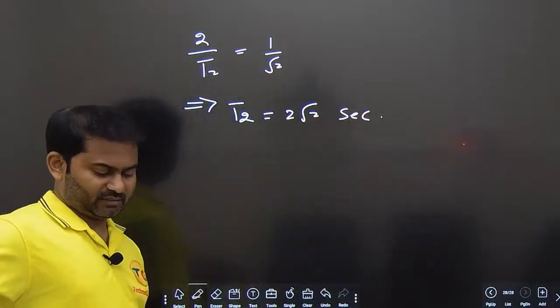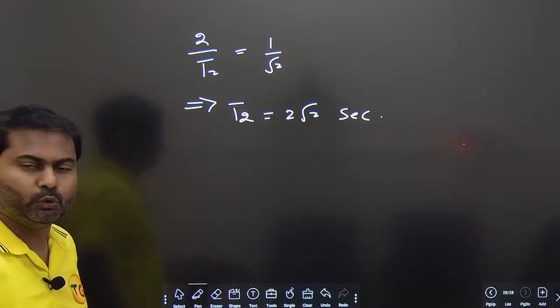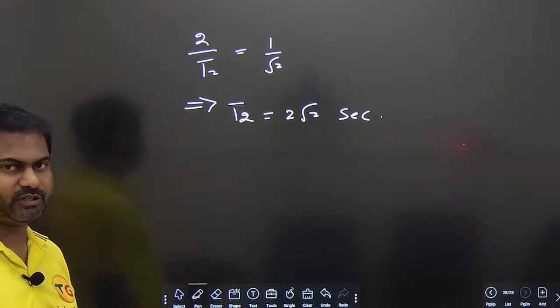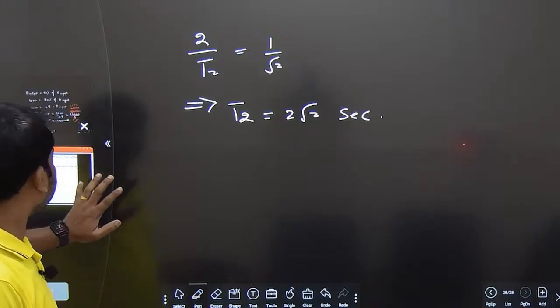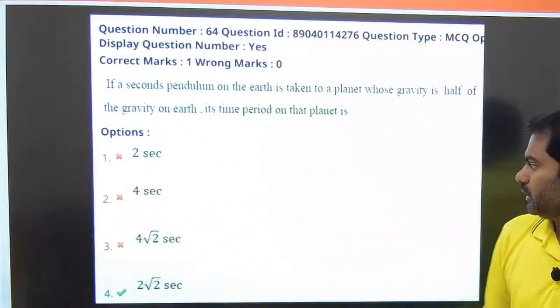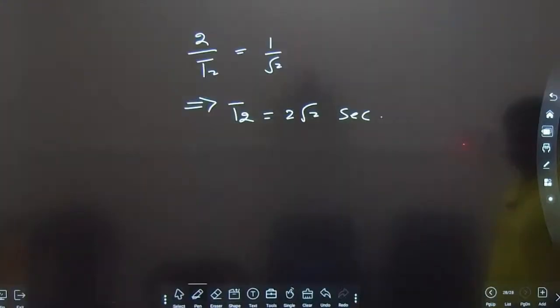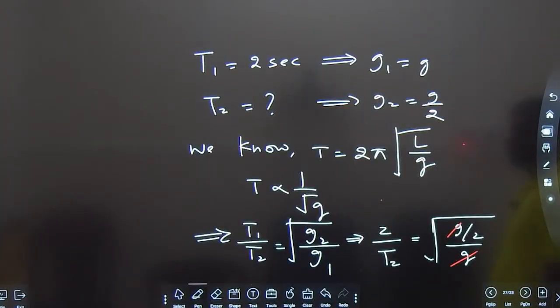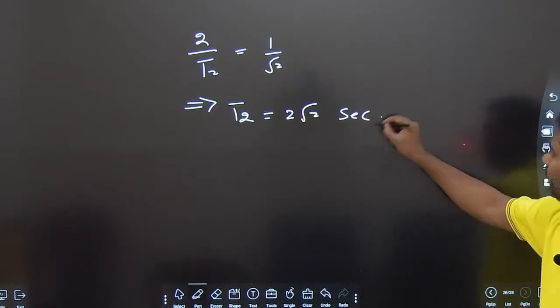So gravity తగ్గడం వల్ల time period got increased to 2 root 2 seconds అన్నమాట. 2 into 1.414 అవుతుంది బేసిక్ గా. Fine, clear? This is how you will be solving. 2 root 2 అని అంటే it is matching with option number 4. I believe it is completely clear to everyone. This is the solution. I hope there is no confusion. This is the answer.